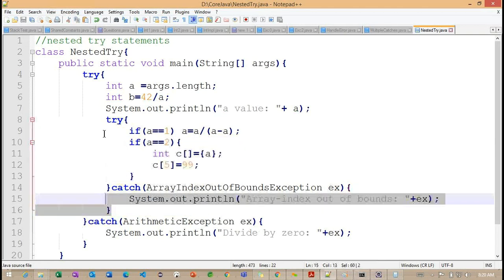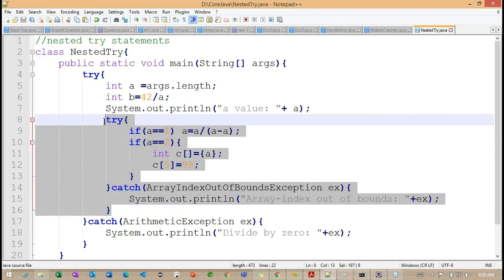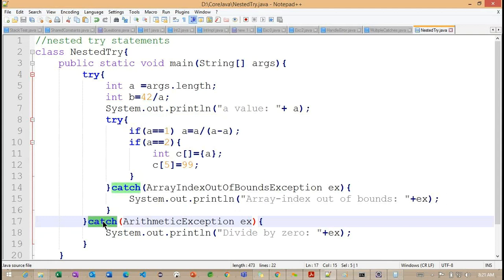But if you observe, here we do not have the appropriate catch block. Now what is happening internally? The compiler checks that in this nested block we don't have an appropriate catch block, so it moves into the outer catch block. It checks the outer, and even if it is not found in the outer, the default exception handler comes into the picture. The default exception handler is going to handle it and terminate the program here.